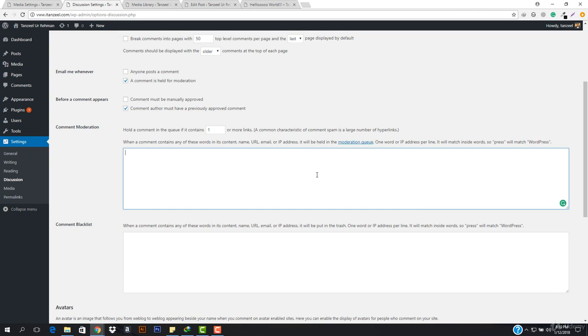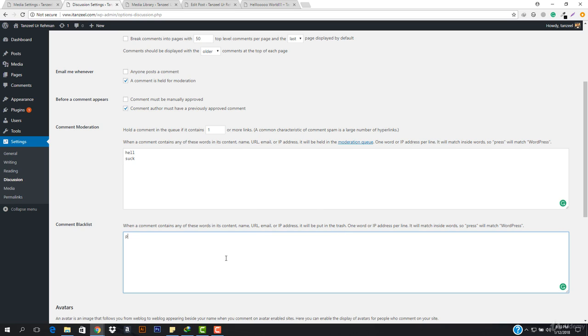So if anyone is abusing something, like adding words such as hell or suck, or something like that, then we will put it into moderation, or we can directly blacklist them. When a comment contains any of these words, it will be automatically put in the trash.